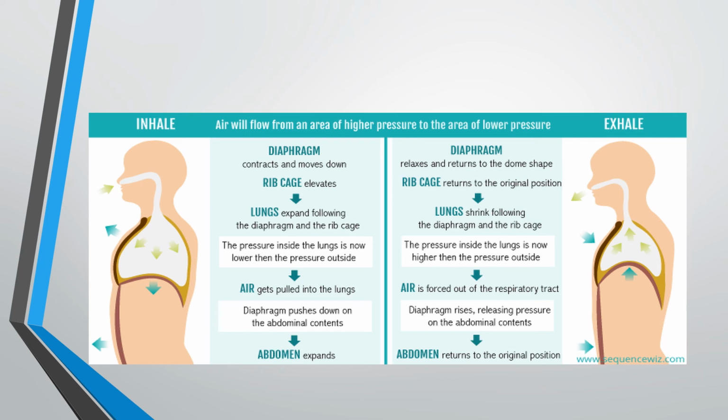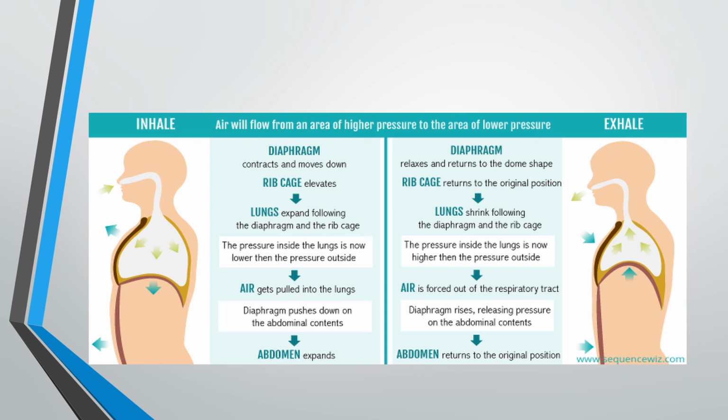Yes, this image shows the inhale and exhale process very clearly. Whenever high pressure is there, air flows from that area to the low pressure area. During inhalation, the pressure inside the lungs is less and atmospheric pressure is more, therefore inhalation takes place.